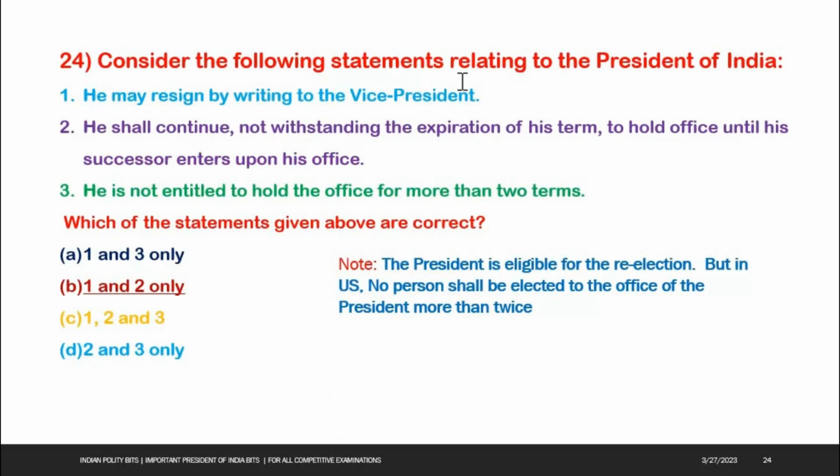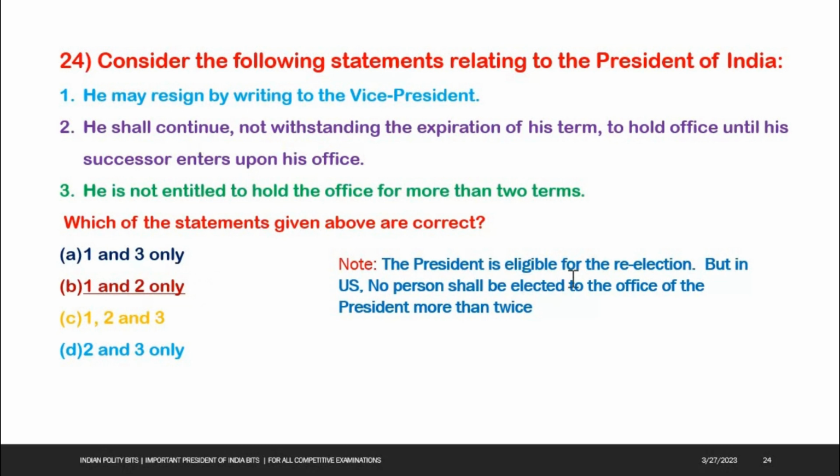Next one, consider the following statements relating to the President of India. Options: 1. He may resign by writing to the Vice President. 2. He shall continue, notwithstanding the expiration of his term, to hold office until his successor enters upon his office. 3. He is not entitled to hold the office for more than 2 terms. Which of the statements given above are correct? Option B is the right answer, 1 and 2 only.